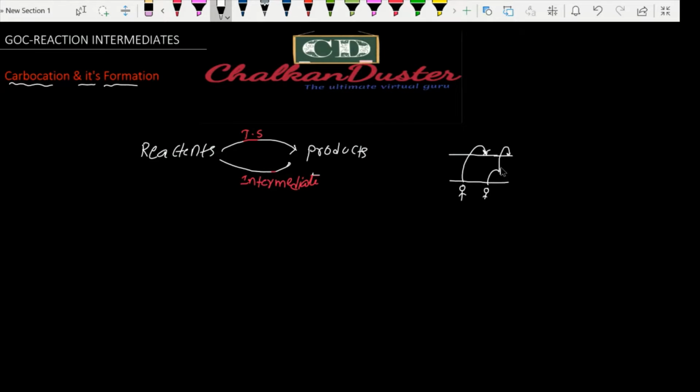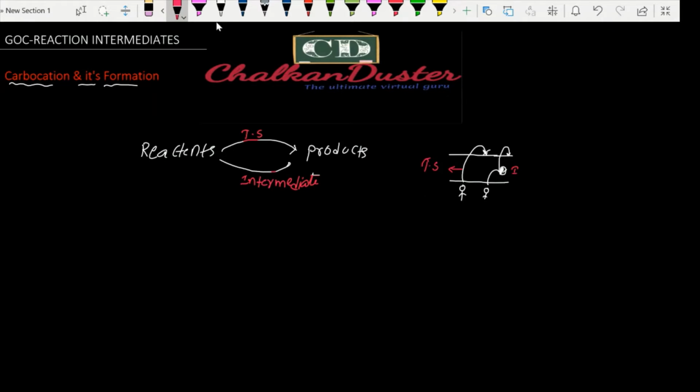You can observe this in daily life. Like, for example, I keep a small stone here, and I can jump from here to here and then here to here. The reaction can proceed the same way. The direct jump from reactant to product by gaining some high energy is called the transition state, TS. But if the reactants first convert into some other compound by breaking some bonds, that is called an intermediate, and then it is converted into product. So this is a daily life example.